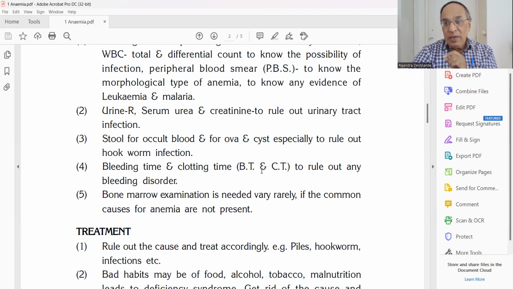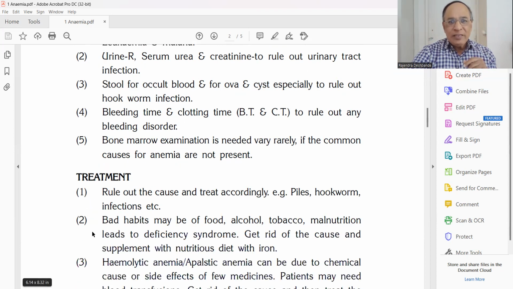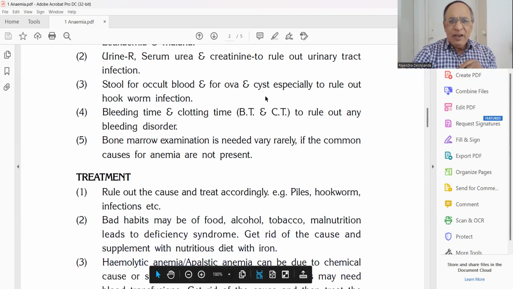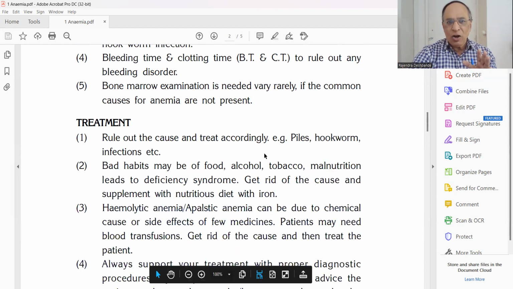Most common for the anemia is a hookworm. Don't forget that. Cyst, especially to rule out the hookworm infection. Bleeding time and clotting time to rule out any bleeding disorders. Bone marrow examination is needed very rarely, if the common causes of anemia are not seen.